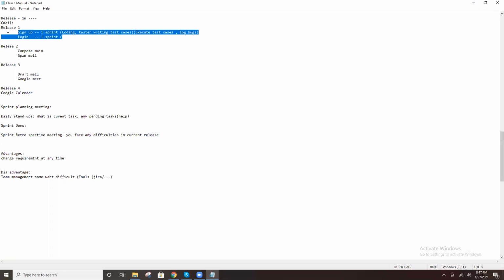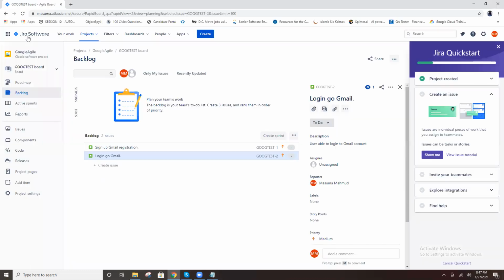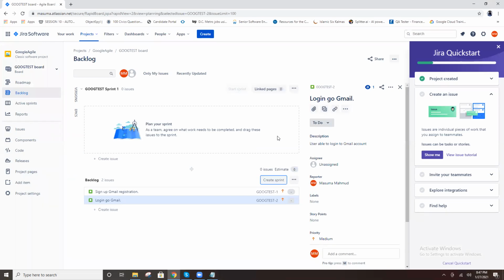As of now, our company is following every 1 month one release and 2 weeks one sprint. So this is the one release every month. In 1 month, these 2 tasks are completed and go to production. Then release 2, like that. That is our plan. Then I create a sprint. Sprint one.